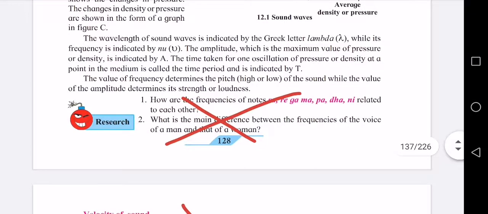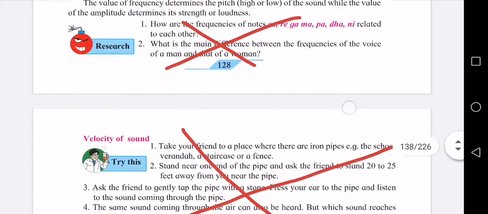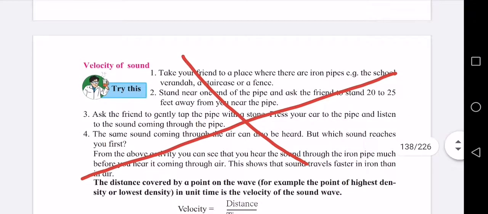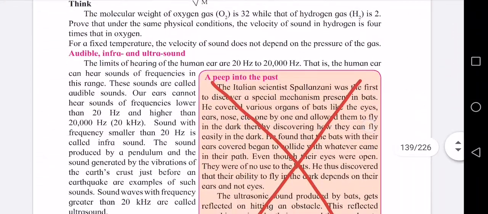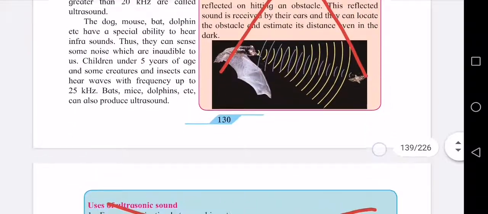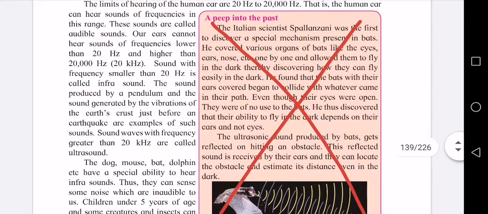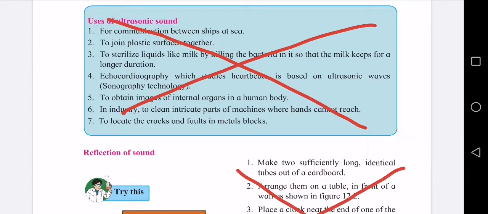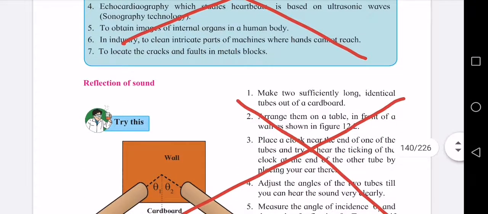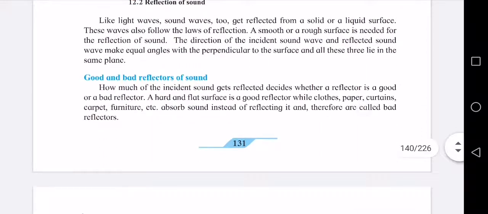Now here page 128, cancel research. Page 129, velocity of sound. This full experiment you cancel. Then come to page 130, a peep into past, you cancel. Then page 131, uses of ultrasonic sound and reflection of sound, you please cancel.